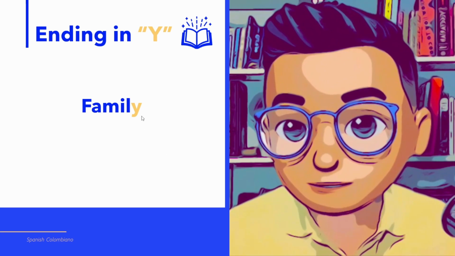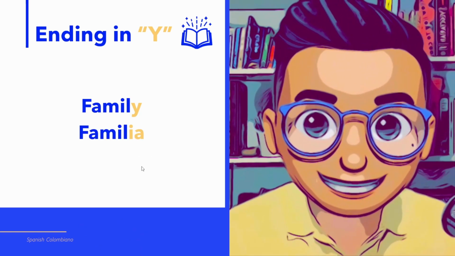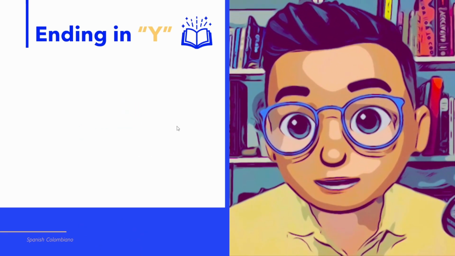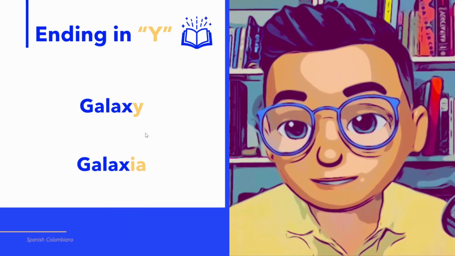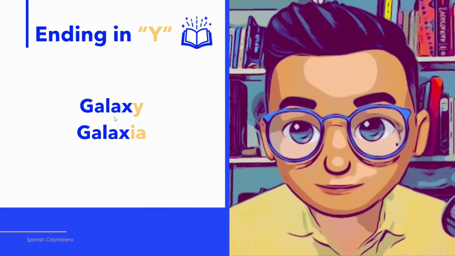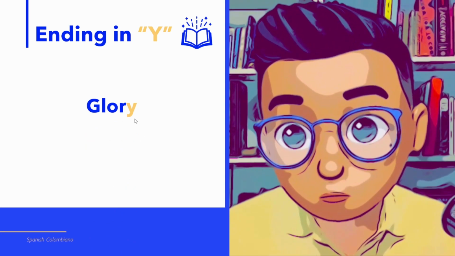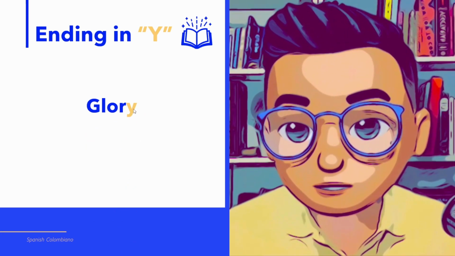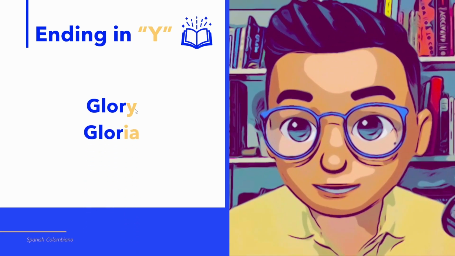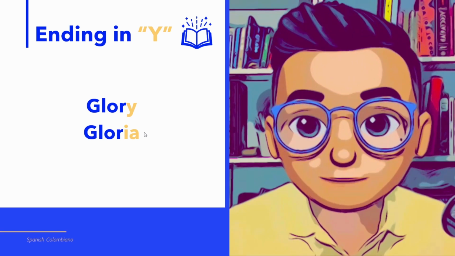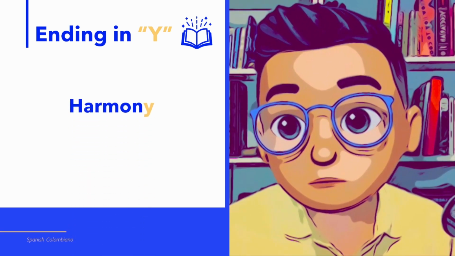Fallacy, falacia. Let's see the next example with the word family, a very common word. So family, we change Y at the end for IA, becomes familia. Next example with the word galaxy, we change Y by IA, becomes galaxia. Galaxy, galaxia. Next example with the word glory. This word ends in Y, and if we change Y for IA, it becomes Gloria. Very good, Gloria, which is also a name in Spanish. Next example with the word harmony.